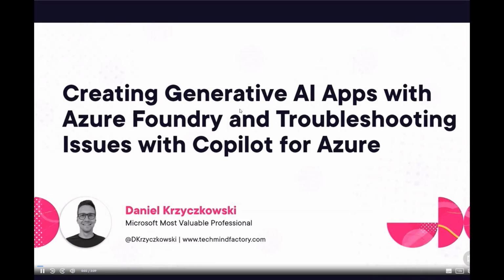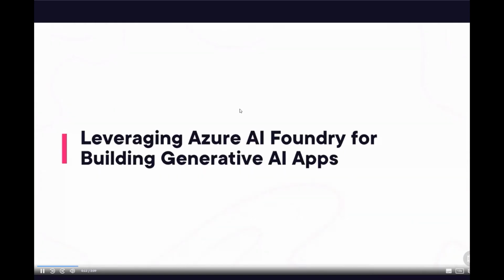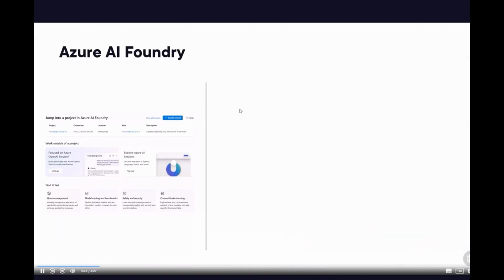In this module, we are going to talk about creating generative AI apps with Azure Foundry and troubleshooting issues with Copilot for Azure. Let's first discover how to leverage Azure AI Foundry for building generative AI applications. What is Azure AI Foundry and how can it help with AI-powered apps development?